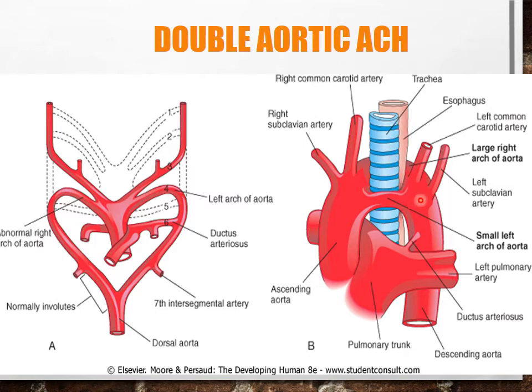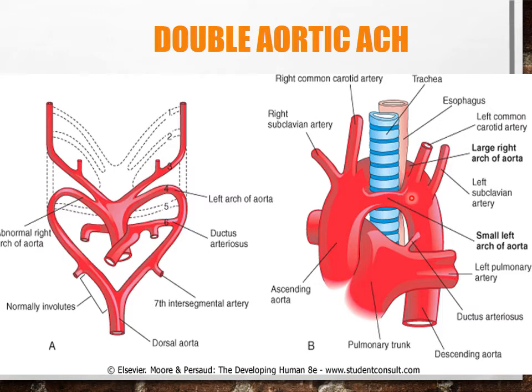So here this is the normal small left portion forming the arch of aorta from the left fourth aortic arch, and this persistent portion is shifting up behind the esophagus and trachea and giving rise to another, right arch of aorta, and that's how this vascular ring is formed around the trachea and esophagus.